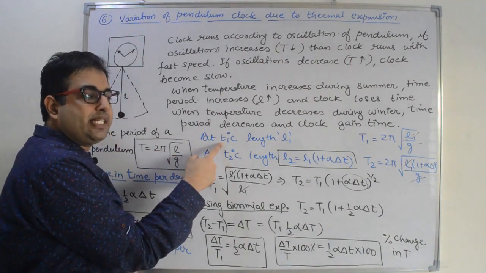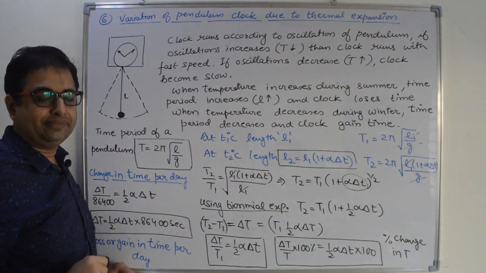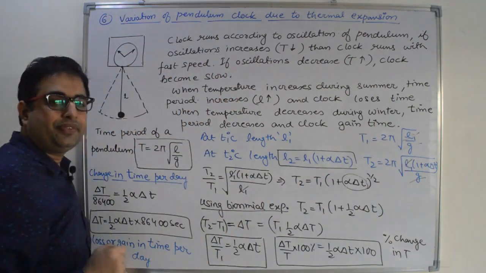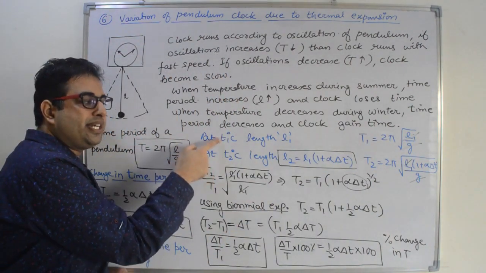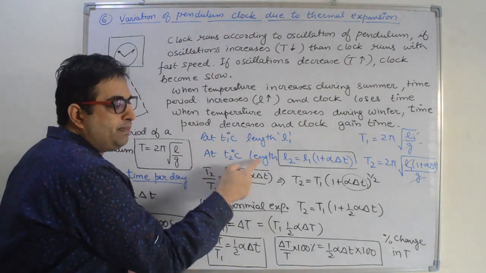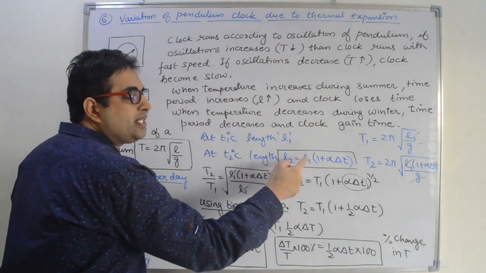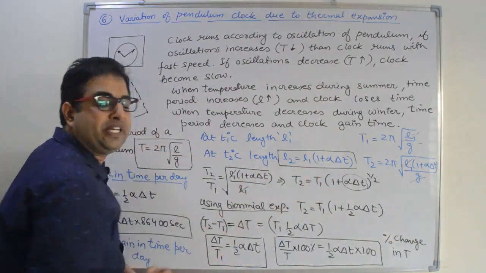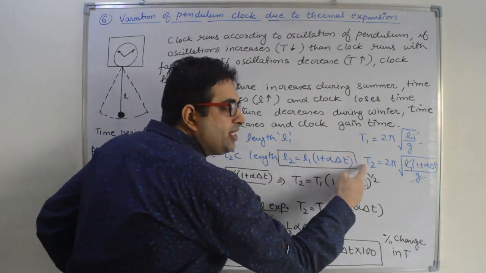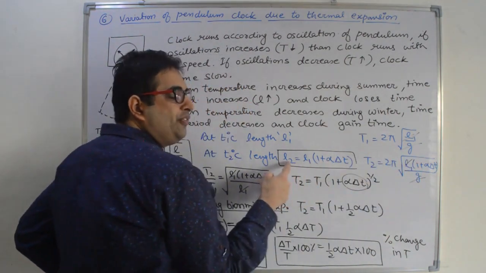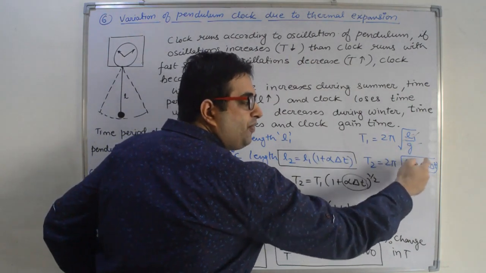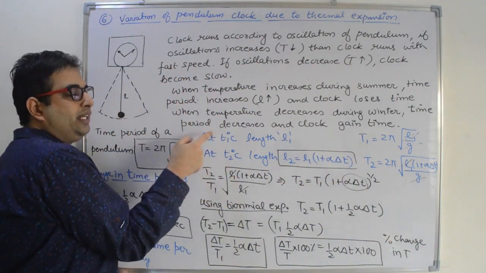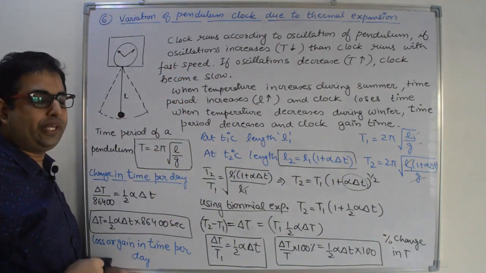At T1 degree Celsius, the length of the simple pendulum is L1. So the time period is 2 pi under root L1 by g. Right? At T2 degree Celsius, that is more than T1, the length of the simple pendulum is L2. L2 is L1 into (1 plus alpha into delta T) according to the linear expansion condition. So the time period is 2 pi under root L2. Put the value of L2, L1 (1 plus alpha into delta T) divided by g. We have these two time periods for temperature T1 degree Celsius and T2 degree Celsius.